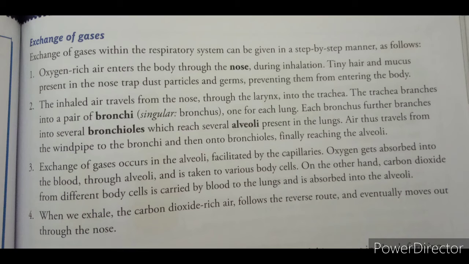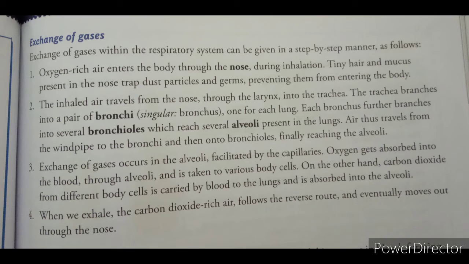The second step, the inhaled air travels from the nose to the larynx, nasopharynx and trachea. The trachea branches into the left bronchus and right bronchus. The left bronchus enters the left lung, the right bronchus enters the right lung.